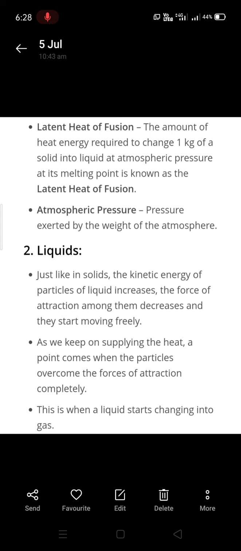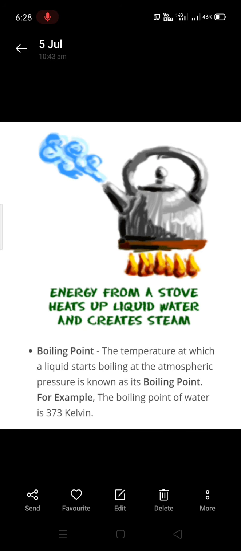Now we'll move to liquids. In liquids also, just like solids, kinetic energy will increase when you heat them and the force of attraction between them starts to decrease, right? Because that heat energy breaks the force of attraction between them. So at a certain point when you're continuously supplying the heat energy, the particles will overcome the force of attraction and they'll change to gas. That temperature is called the boiling point.